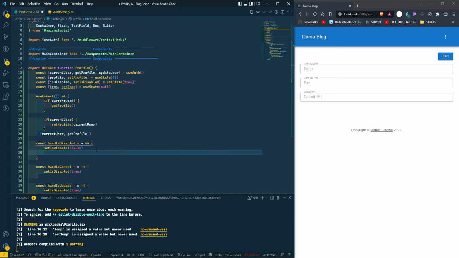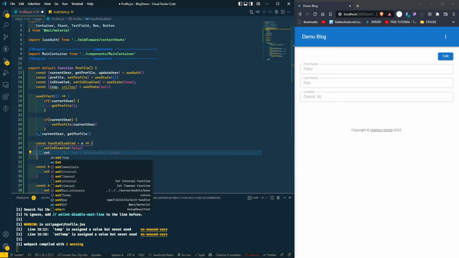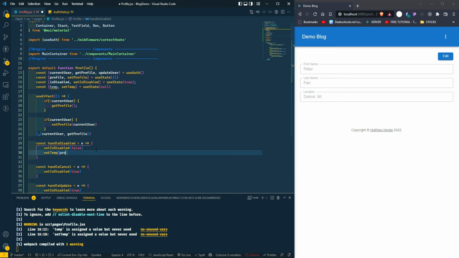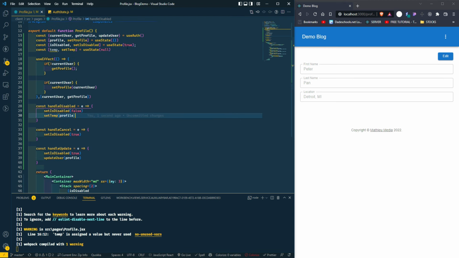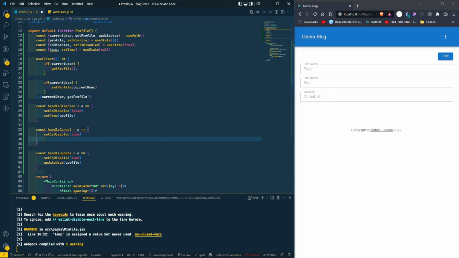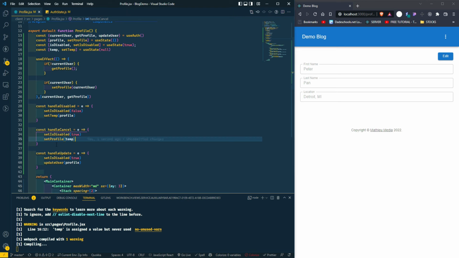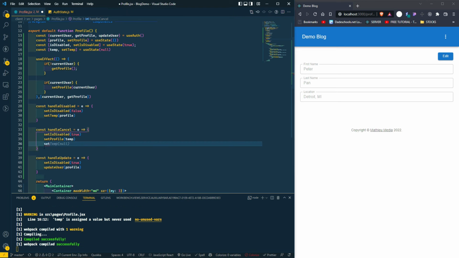We're going to hold a temporary copy of our profile. So we're going to do set temp, and we're going to pass it profile. And when we hit cancel, we're going to set profile back to temp. And then we're going to set temp back to null.